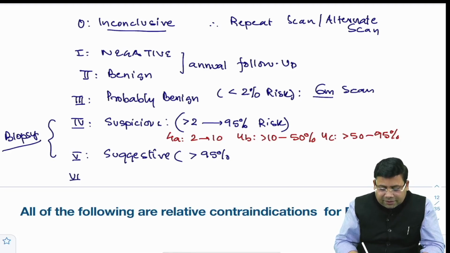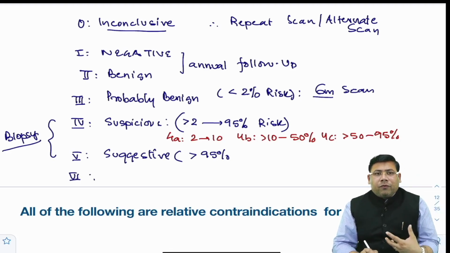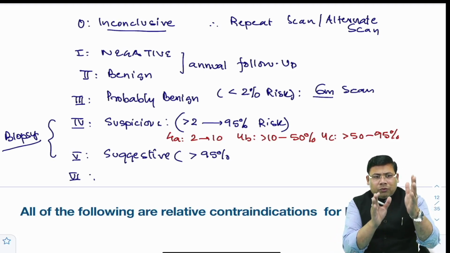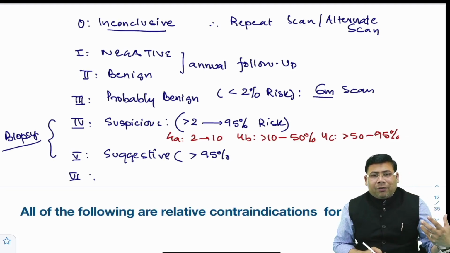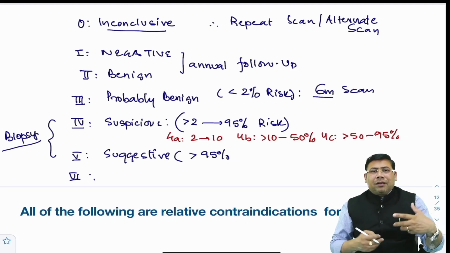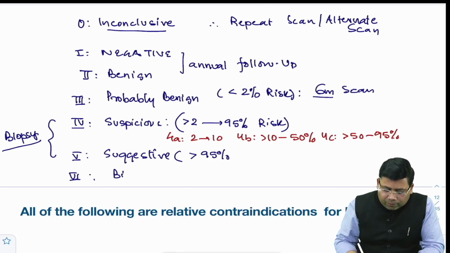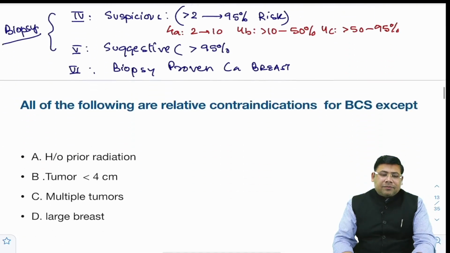What is BIRADS 6? BIRADS 6 is a case scenario where already you know the diagnosis. Suppose you are going for BCT in invasive ductal cancer. So you need to repeat the scan to be assured that there is no lesion in the contralateral breast or in the same breast, there are no other hidden lesions. So if you are doing the scan for biopsy proven CA breast, then you categorize that as BIRADS 6.